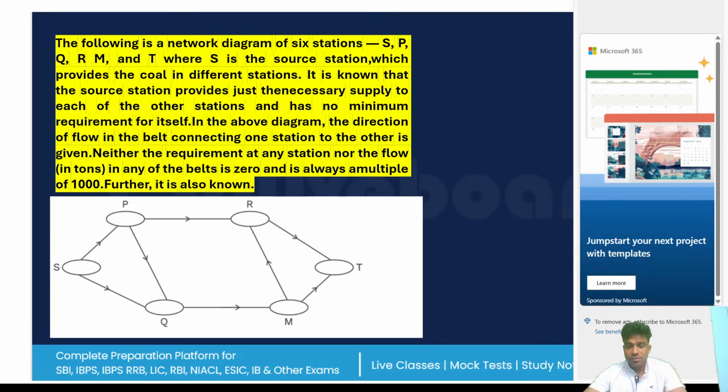Okay, this is called a network problem. Again, I haven't mentioned this topic, but this is important. Why? Again, data interpretation, a kind of data, they can reflect this data. So basically in data interpretation, how you read it, on the basis of that, how you apply the LR, and then you answer. How you read it, how you apply the LR, and then you answer. Isn't it? Everyone is getting my point? I hope you guys are getting my point.